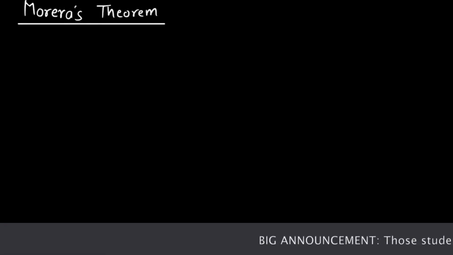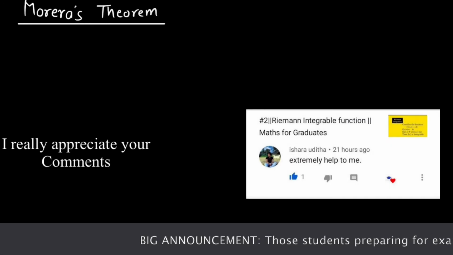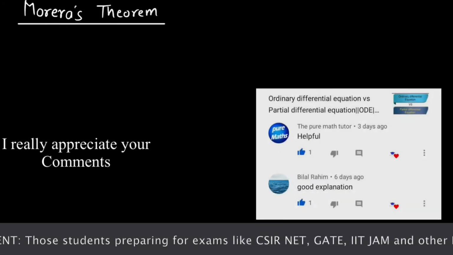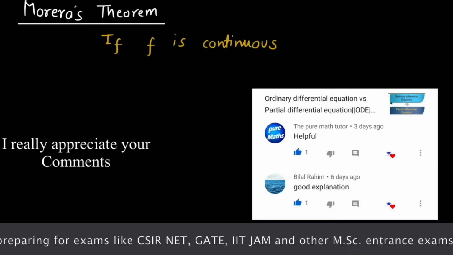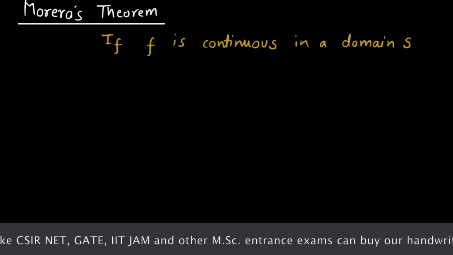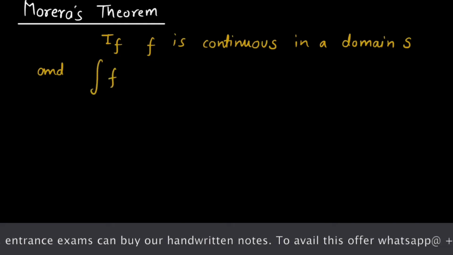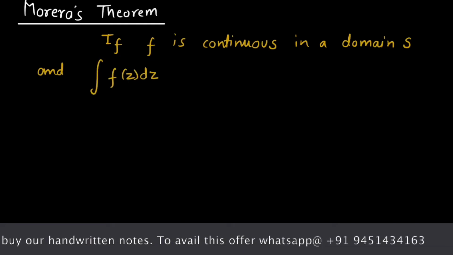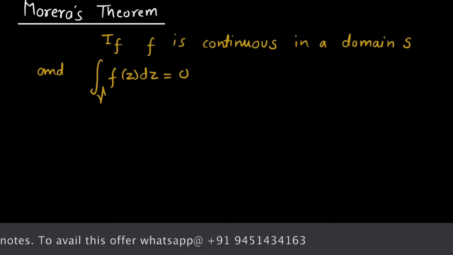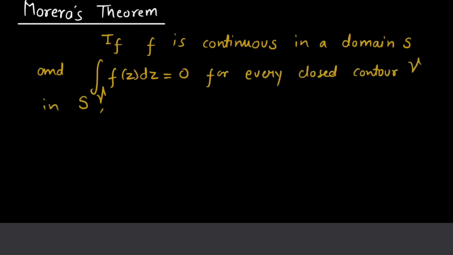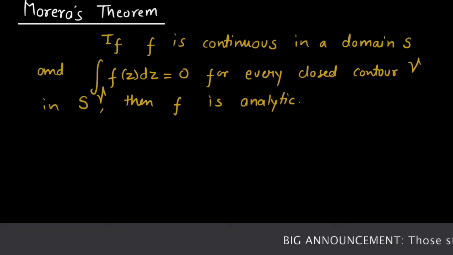Today we'll see the proof of Morera's theorem. So let's start. The statement of the theorem is: if f is continuous in a domain S and the integration of function f of z over contour gamma is 0 for every closed contour gamma in S, then f is analytic.